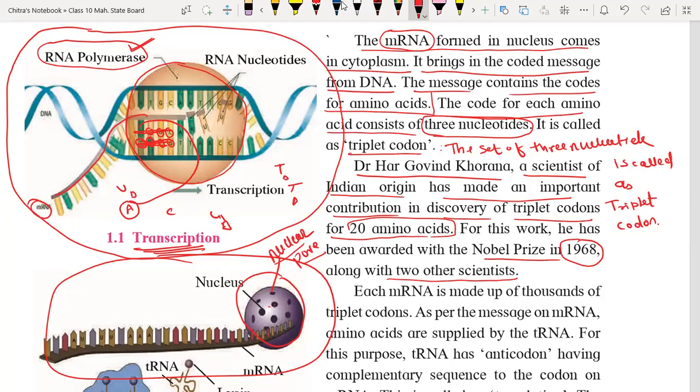We are performing gene therapy, genetic recombination, and all the other techniques that we are using, which is possible because we know the triplet codons of the different 20 amino acids. Okay, next.